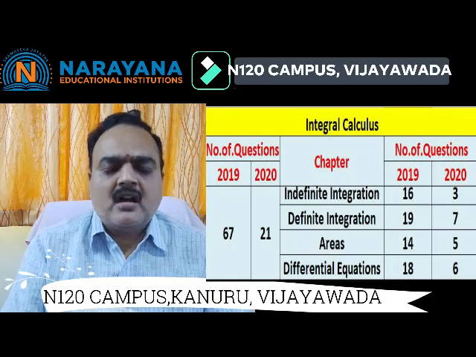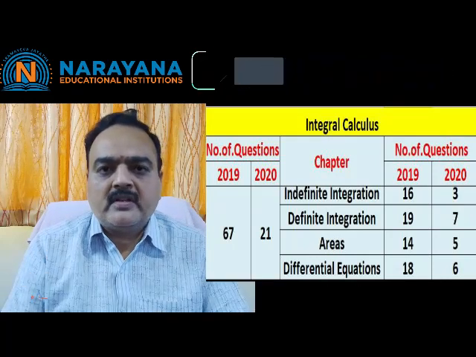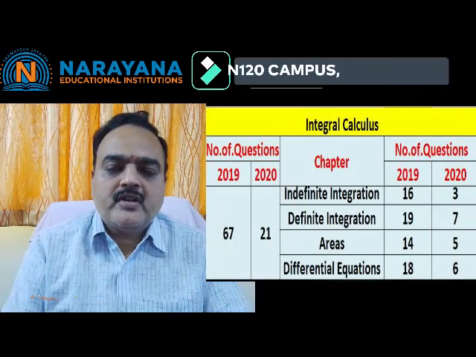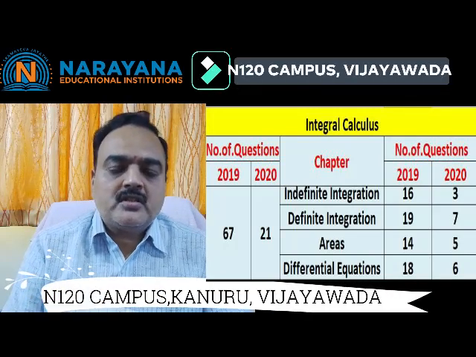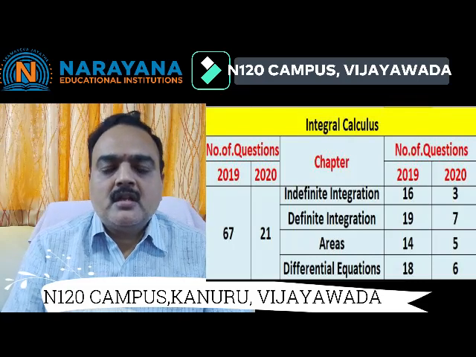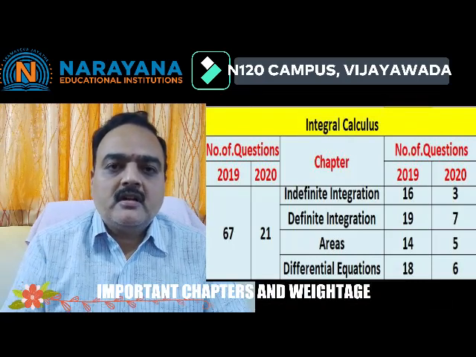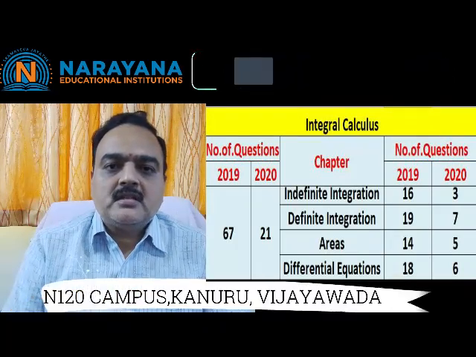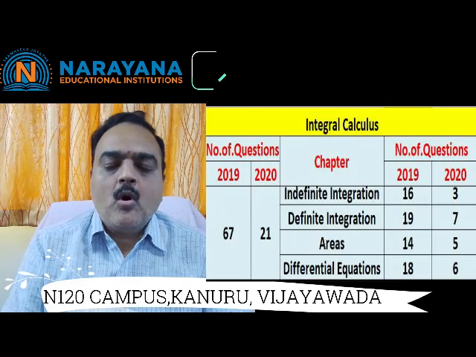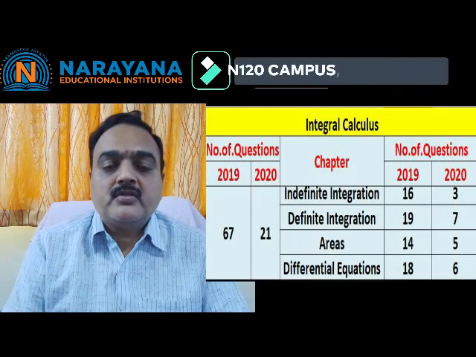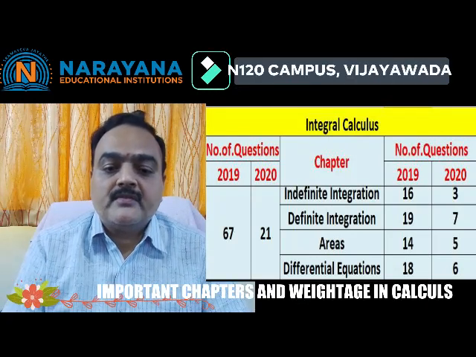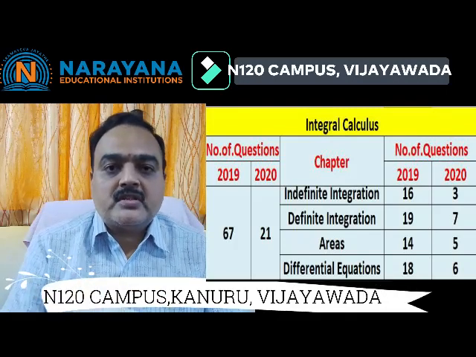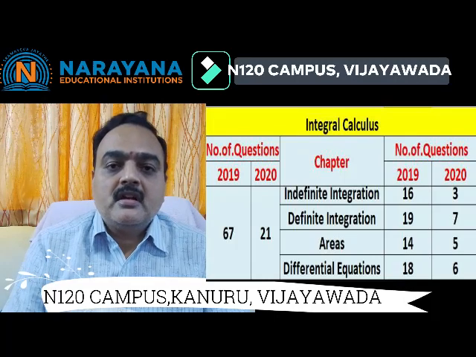That means 100% you may get 2 to 3 questions from indefinite integration and definite integration, and in 2020, 10 questions were asked. So my dear students, be thorough with both indefinite integration and definite integration, because it is the most important area where you have more possibility of getting more questions in both JEE Mains and Advanced. And next, my recommendation is to go for differential equations, followed by definite integration and indefinite integration.